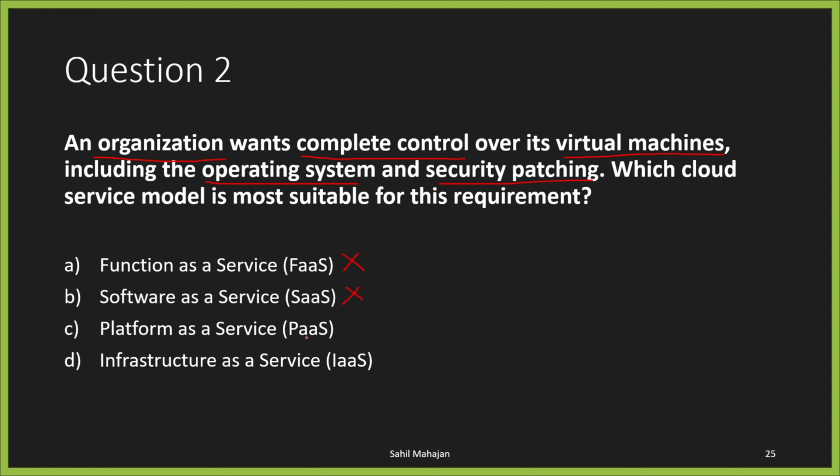And we know that with platform as a service, virtual machines like EC2 instances do not fall under platform as a service. The final option that we have is infrastructure as a service, which is correct, wherein the infrastructure is maintained by AWS, like your hypervisor, your hardware, and all sorts of things. And you control the operating system and the security patching for your virtual machine. So option D is correct. As you can see, option D is correct.